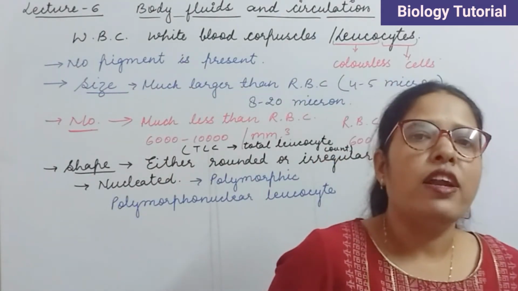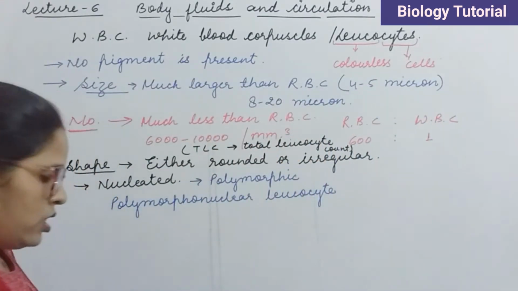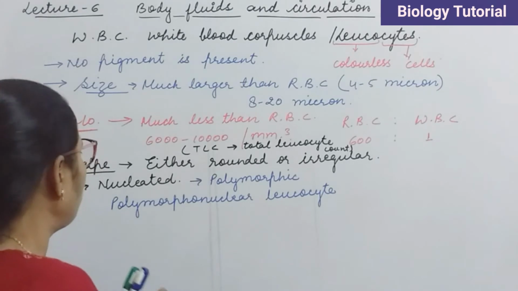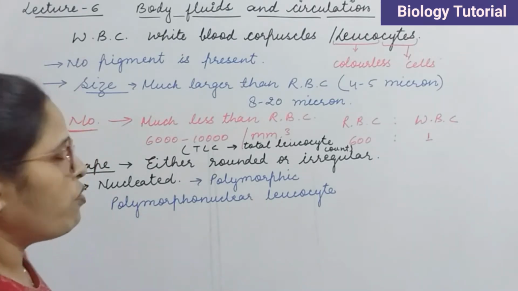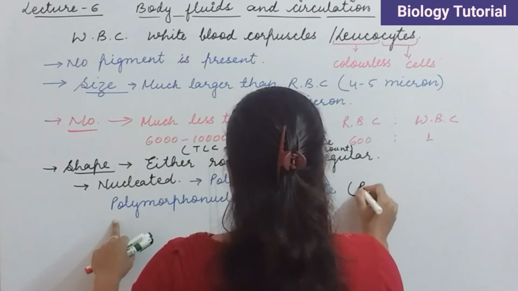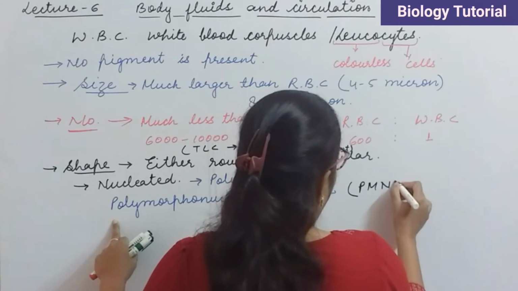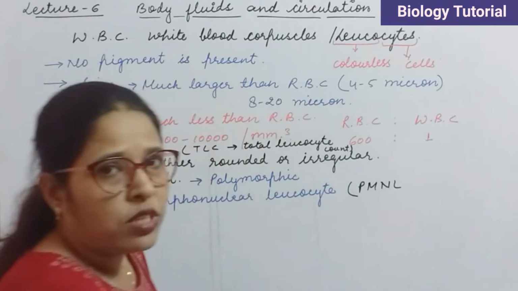That's why they are called polymorphonuclear leukocytes. Clear? The abbreviation used for polymorphonuclear leukocytes is PMNL: P for poly, M for morpho, N for nuclear and L for leukocyte.